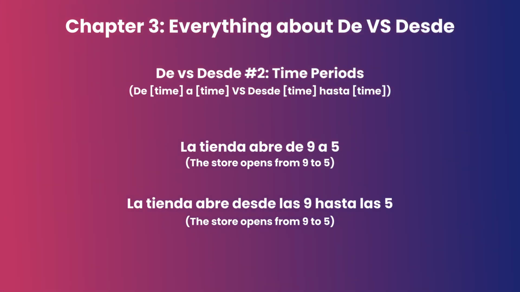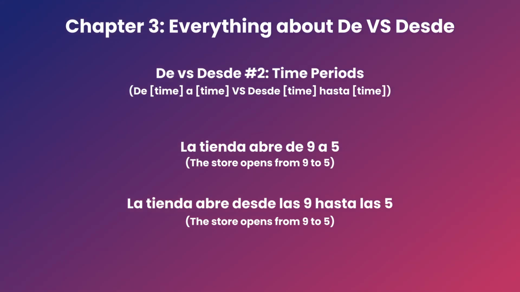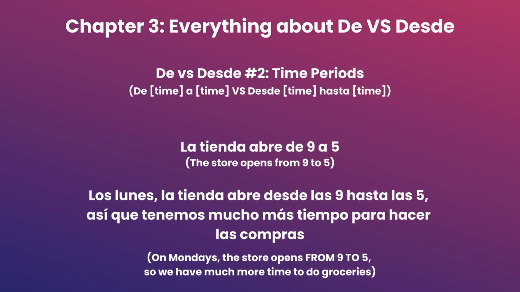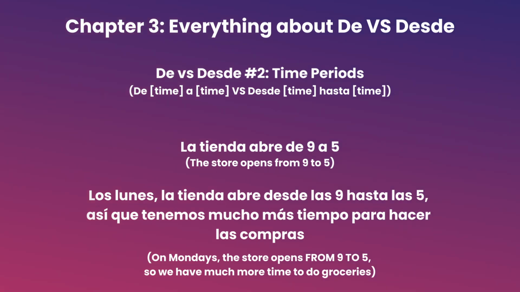Let me try to make it even more clear, just in case. La tienda abre de 9 a 5 is something that you can see on the entrance door to any store. But la tienda abre desde las 9 hasta las 5 is something that you may use in a conversation where you feel like it would be important to highlight the from 9 to 5 part. For example, los lunes la tienda abre desde las 9 hasta las 5, así que tenemos mucho más tiempo para hacer las compras. Here we explicitly say that Mondays are good days to do grocery shopping because the store is open for 8 goddamn hours from 9 to 5.